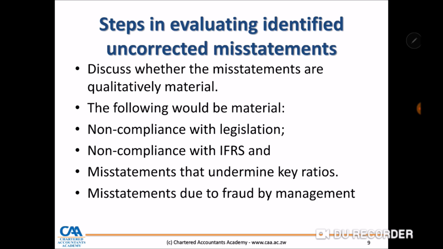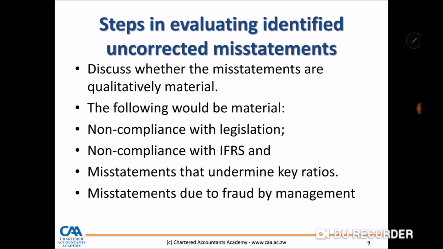impairment, where carrying amount is greater than recoverable amount. There's been a mistake in calculating carrying amount or recoverable amount, then they are non-compliant with IFRS, or they know the exact treatment, but they have chosen to do the wrong thing. That would be non-compliant with IFRS principles and considered as qualitatively material, which will have an impact on the what?